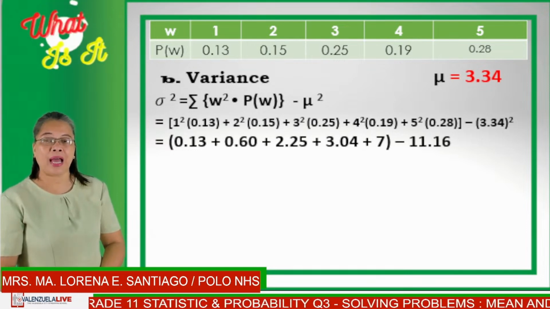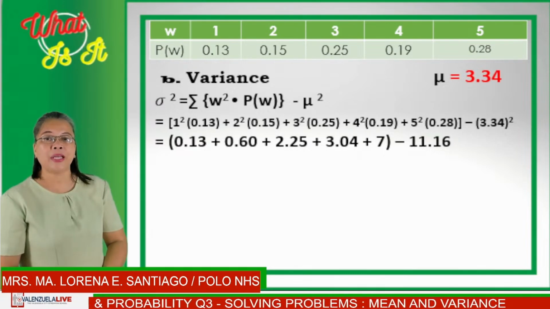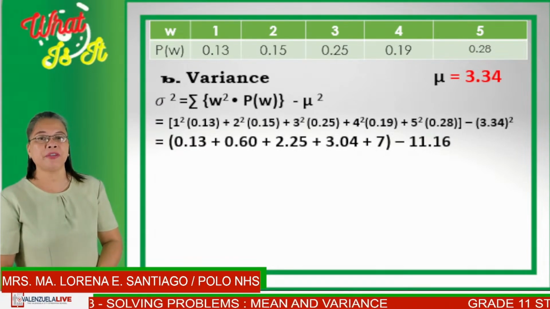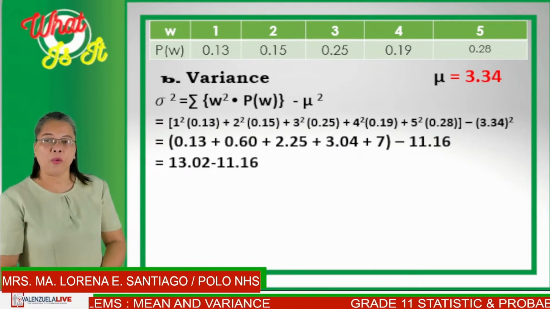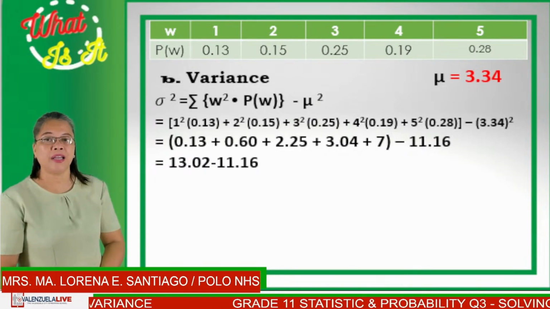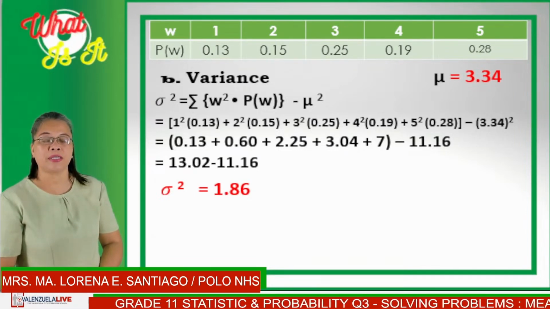Thus, we will have 0.13 plus 0.60 plus 2.25 plus 3.04 plus 7 minus 11.16. Now we have the difference of 13.02 and 11.16 to get a variance of 1.86.